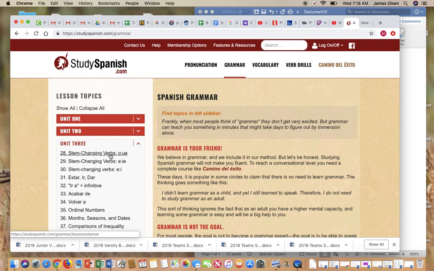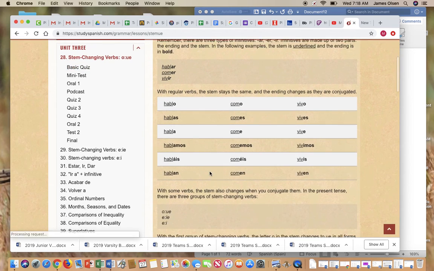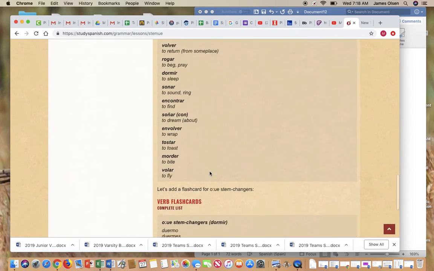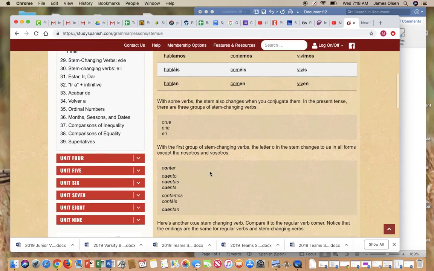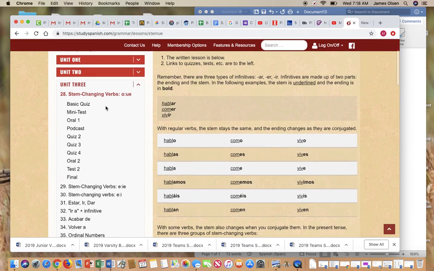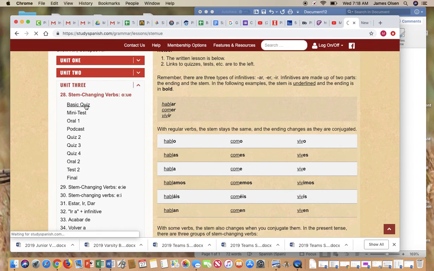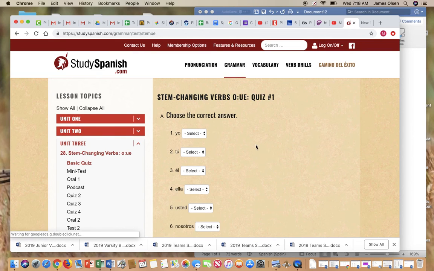And then there are 3 that I want you to do today. I want you to do the one for O to UE, E to IE, and E to I. So you're going to do all of those. Click on them, read through the lesson quickly. It's never very long. And then go back and do the basic quiz for each of those.